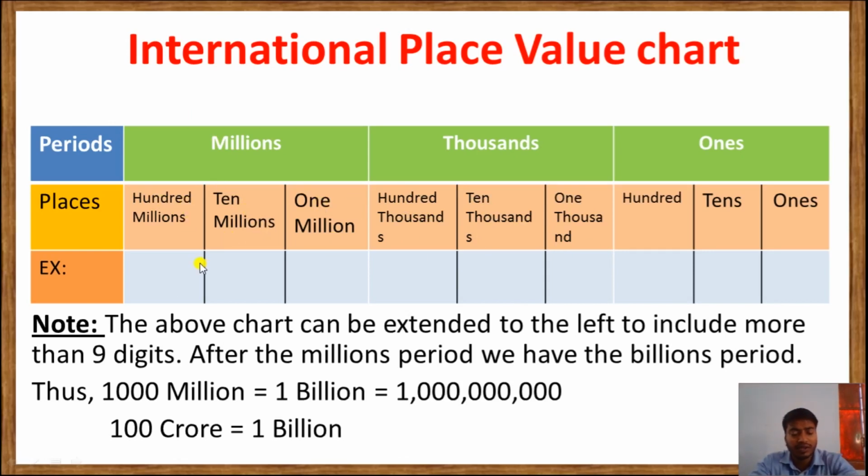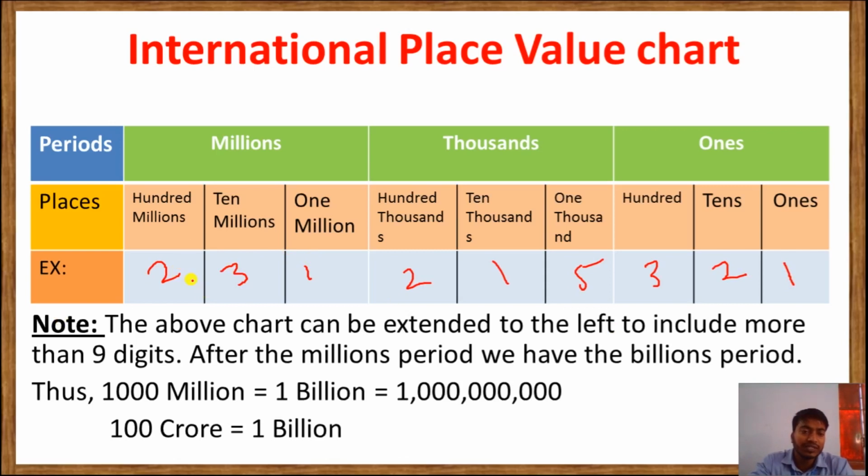Okay, now how to read and write the numerals? Let me give you an example. Suppose I am writing here 231215321. I have used the number in the place value chart. Now how to read this one?